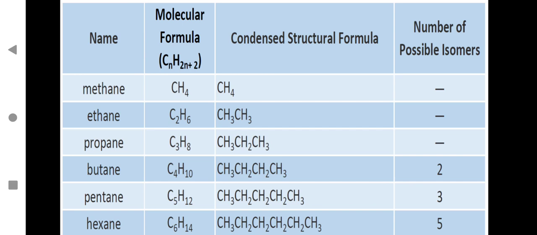Isomerism is such an important property due to which carbon can form a huge number of carbon compounds. What is isomerism? Let us learn. This is the fourth property which helps carbon to form a large number of compounds. Let us see what is isomerism.